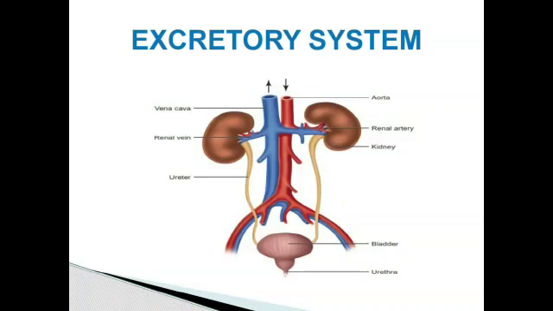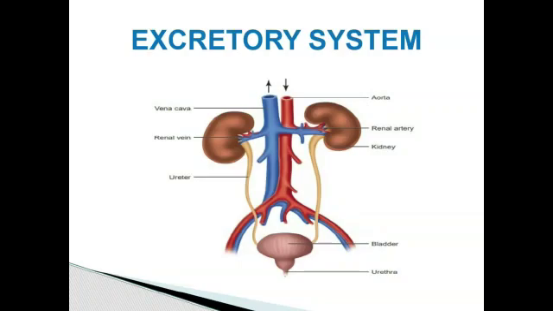The kidneys are a pair of dark red bean-shaped organs placed behind the abdomen on either side of the vertebral column. The average adult kidney measures about 12 cm in length, 6 cm in width and 3 cm in thickness. The right kidney is slightly lower than the left kidney because of the liver. Each kidney is covered by a fibrous membrane called the capsule.